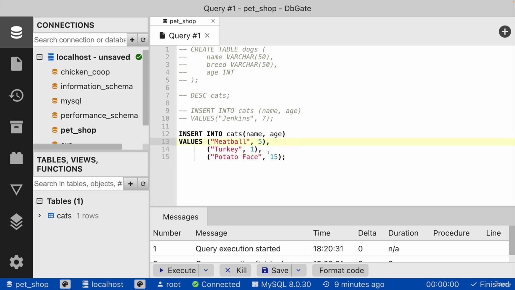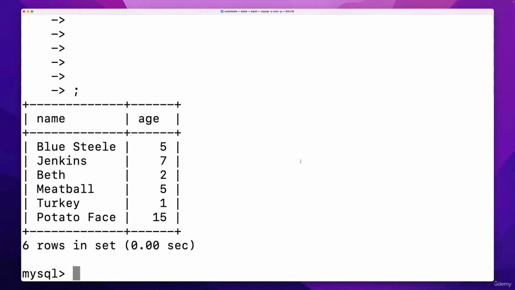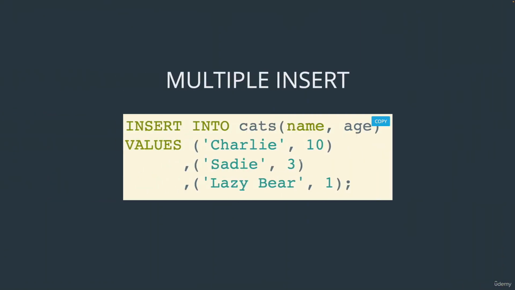So that's how we can do a multiple insert. This is nice if you have multiple rows you want to insert at once. You don't want to have a separate insert into for every single one. Instead, you can just chain them all together as long as they all follow the same pattern you laid out. Name and then age. Name, age, name, age, name, age. Okay, that's multi-inserts, and that's it for this video.